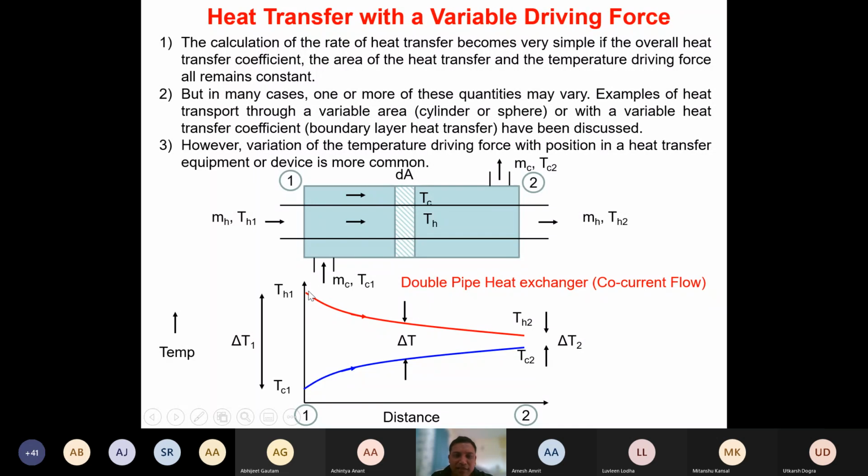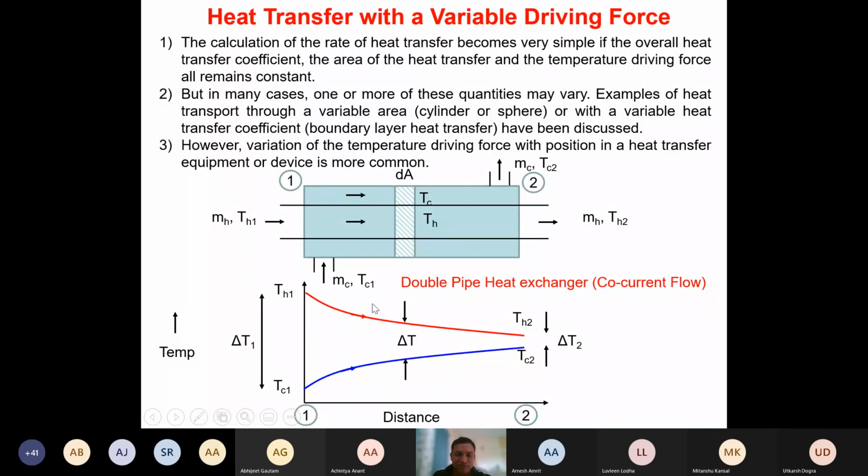Why? Because as the fluid moves from end 1 to end 2, some heat will be transferred from the hot fluid to the cold fluid. And because of that, the temperature of the hot fluid is going to decrease, whereas the temperature of the cold fluid is going to increase. And because of that, this delta T is going to decrease as you move along the length of the double pipe heat exchanger. Do you all agree or not?